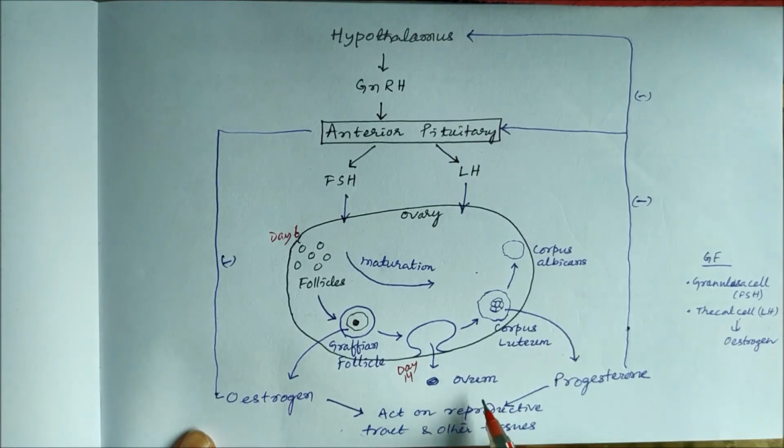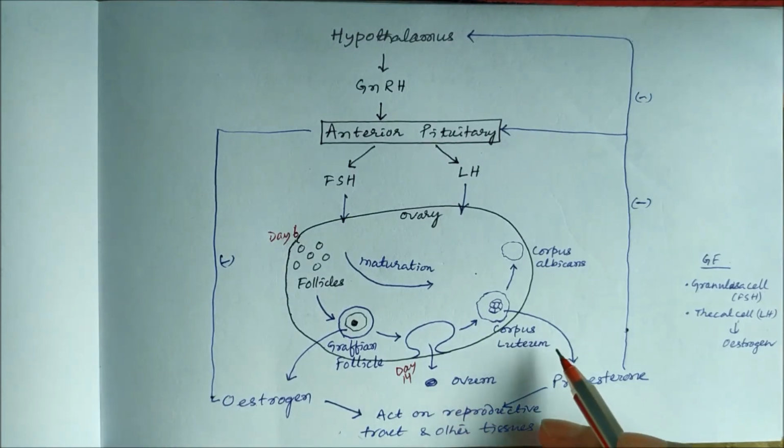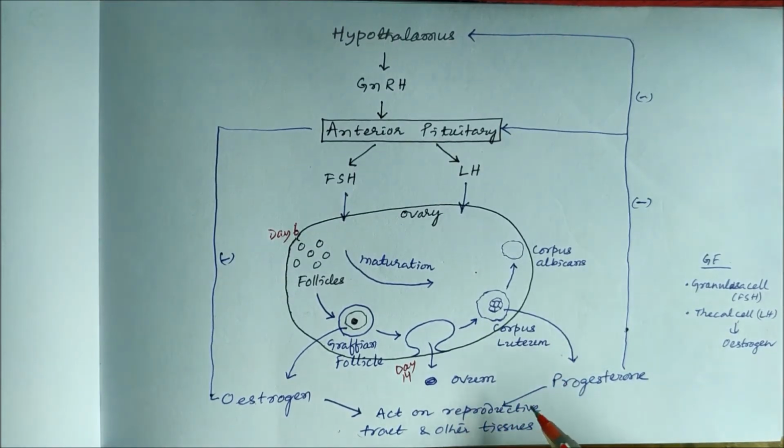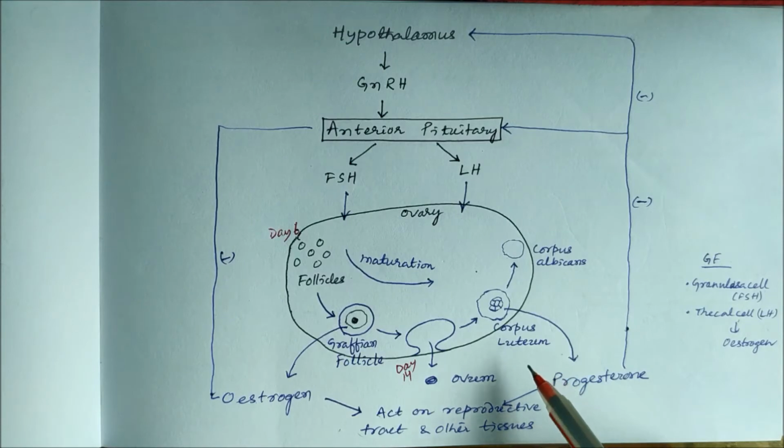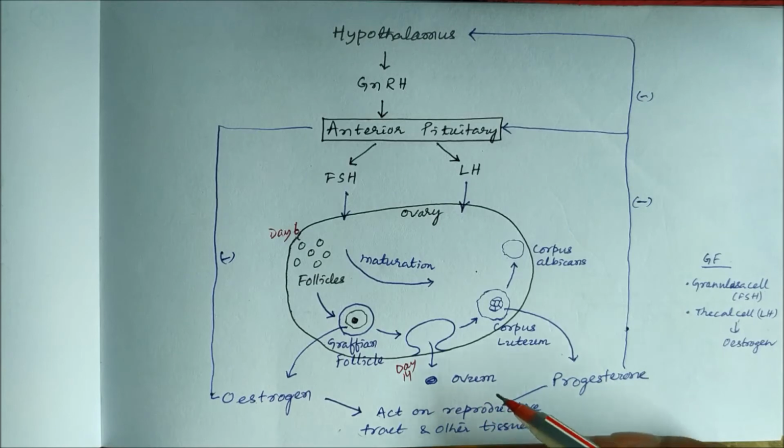Now this ovum has two fates: it will be fertilized by a sperm, or not fertilized by a sperm. If there is presence of sperm and ovum together form the zygote, that means there is fertilization of the ovum, we call it a pregnancy.